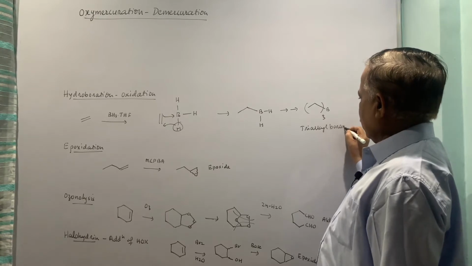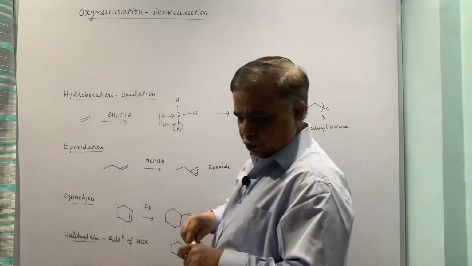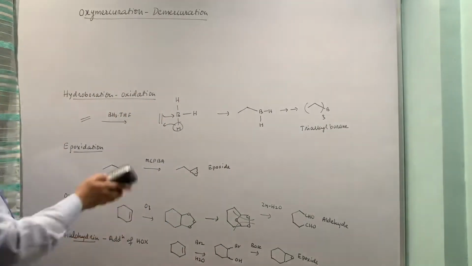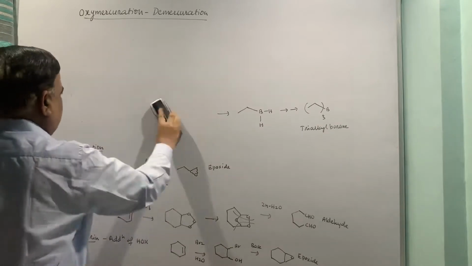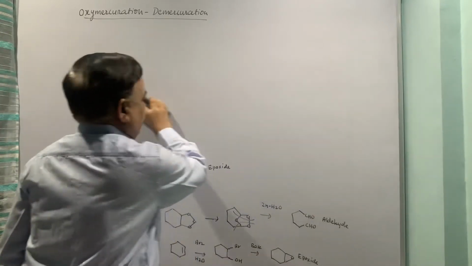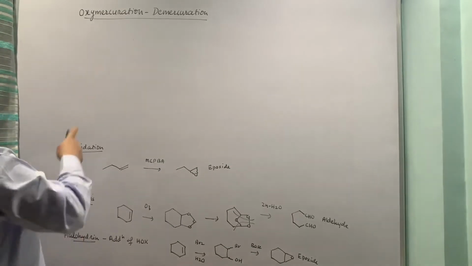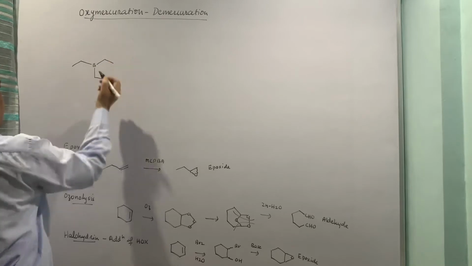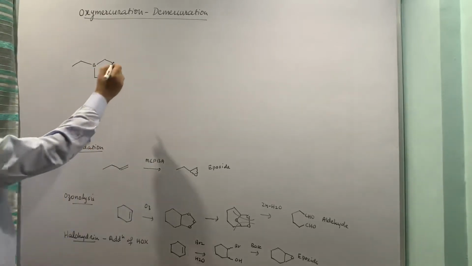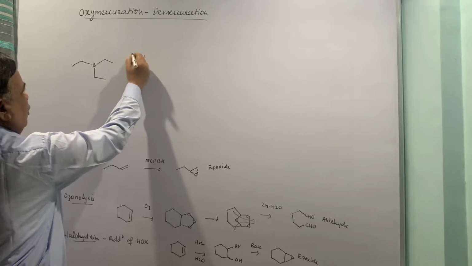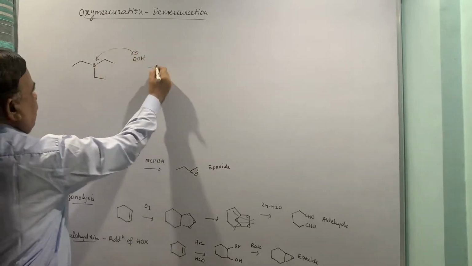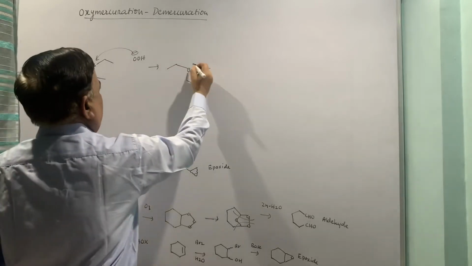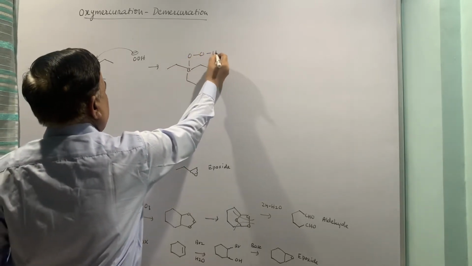Now this trialkyl borane reacts further with H2O2 NaOH and you get the alcohol. The mechanism I am going to put over here. So we have, say, trialkyl borane. I am putting all those alkyl groups here. This is your trialkyl borane, and H2O2 NaOH will produce this hydroperoxide ion, and what we have is going to be this one.